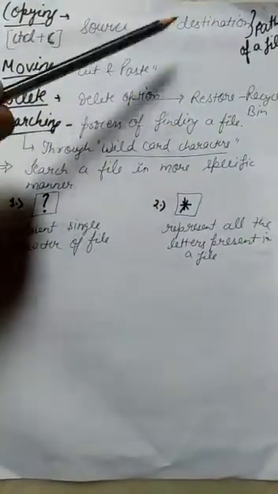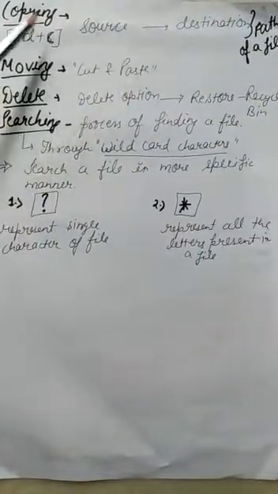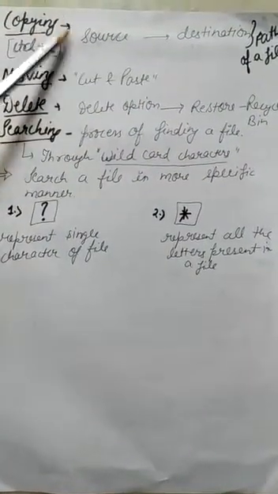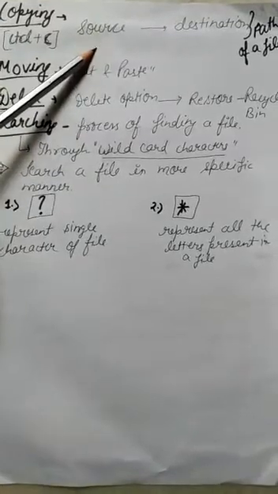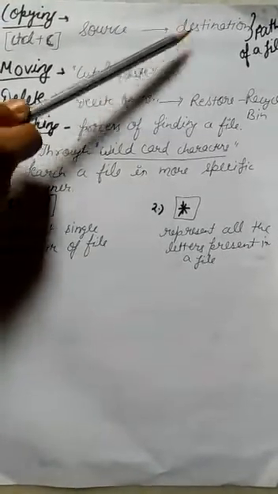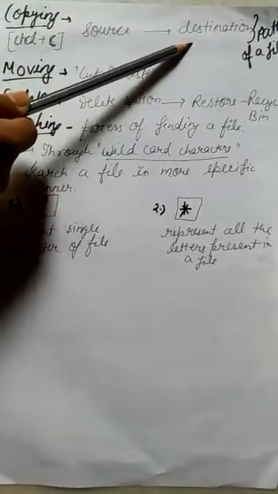So this process is called the path of a file. So what is the path of a file? It is basically a route through which you can reach from the source to the destination of a file. This way we used to copy the file. Source is the drive where a file is to be copied from, and destination is the drive to which the file is to be copied.